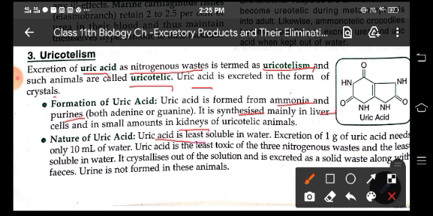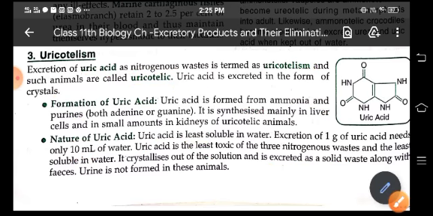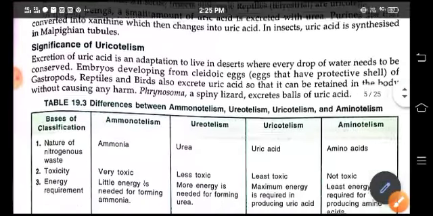It is least soluble in water, so it requires only 10 ml of water to dissolve. It is least toxic also. It crystallizes out of solution and is excreted as a solid waste along with the feces. Urine is not formed in these animals.